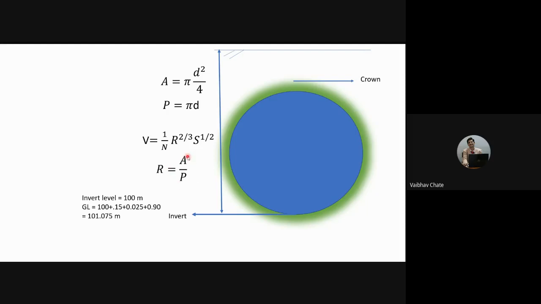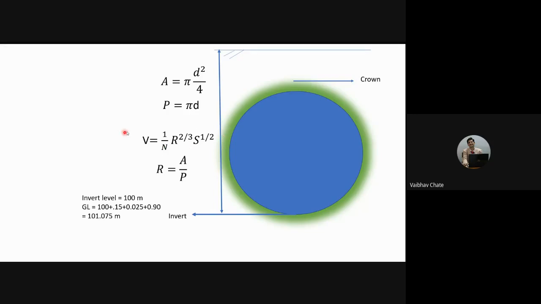What is the hydraulic mean depth? That is nothing but the ratio of wetted area to wetted perimeter. That means pi by 4 d square divided by pi d. That means if the liquid is flowing to the full depth, then R is going to be d by 4.